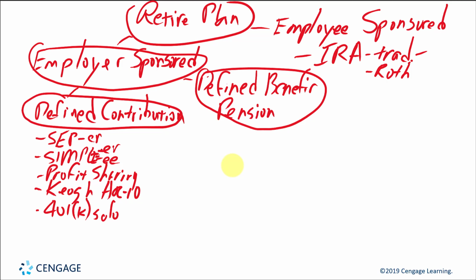401k plans are a little bit more complicated than the SEP and SIMPLE, but there's a new law that was passed last year. And again, it's another acronym called SECURE.